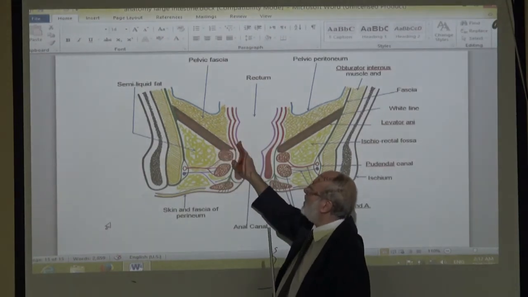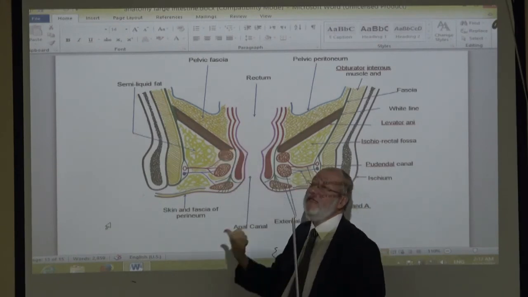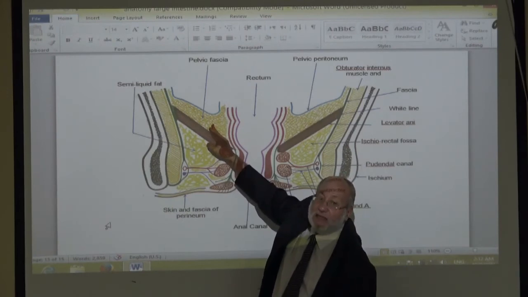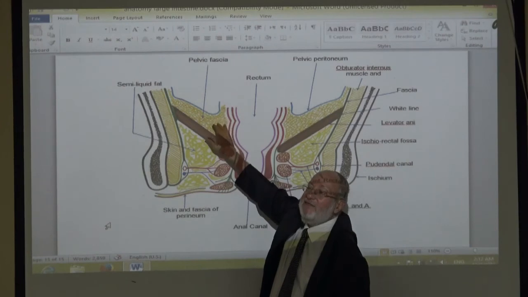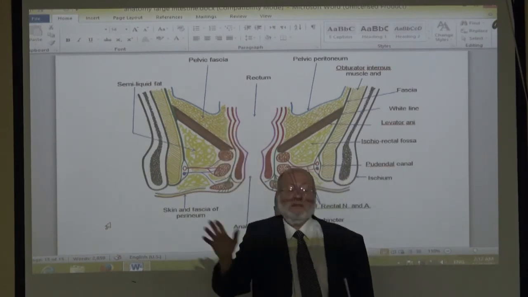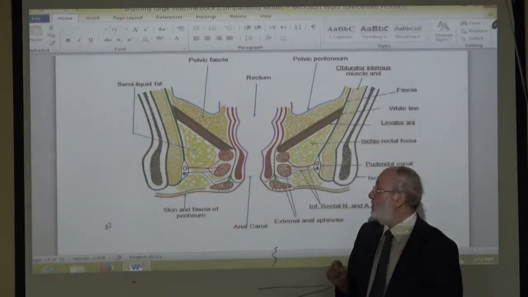This space surrounds the lower part of the rectum inside the pelvis. Therefore, this space is called the pelvirectal space. This is a very rare abscess, and I never see it.